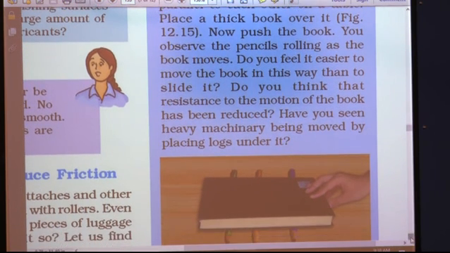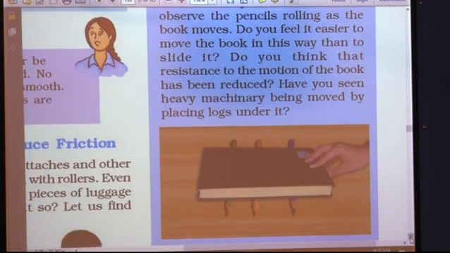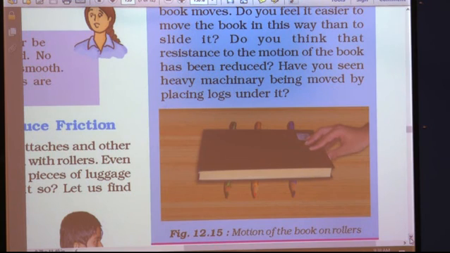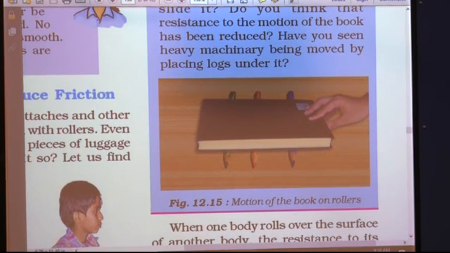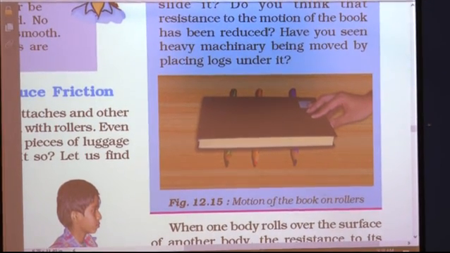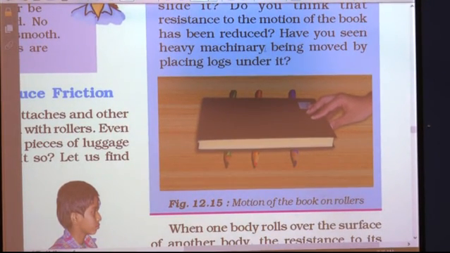Do you feel it is easier to move the book in this way than to slide it? Obviously, you will find it is very easy to move the book when it is placed on the pencils. Do you think the resistance to the motion of the book has been reduced? Yes. The resistance to the motion, meaning opposition to the motion, which is because of friction, is reduced when you place the book on the pencils.